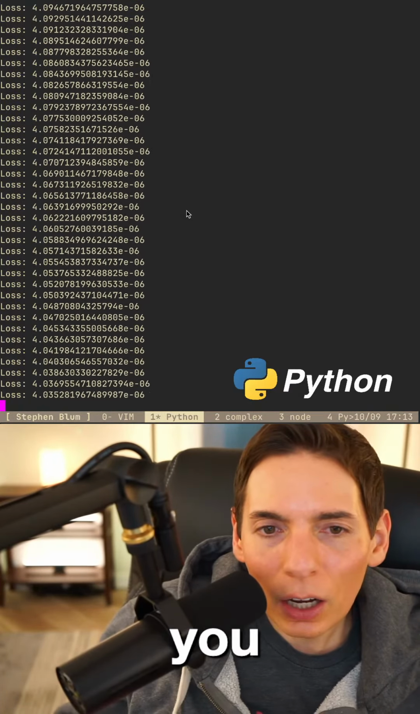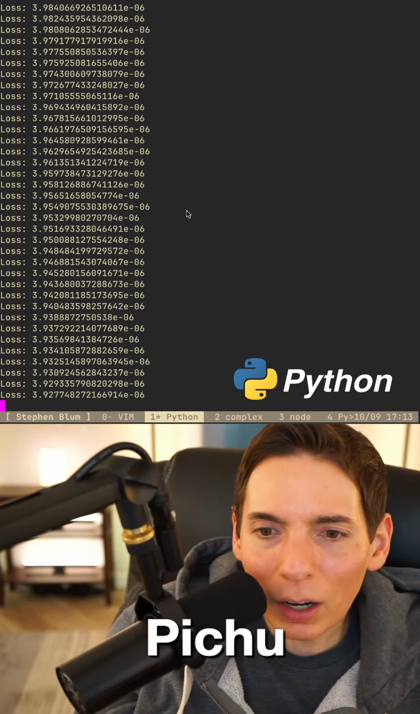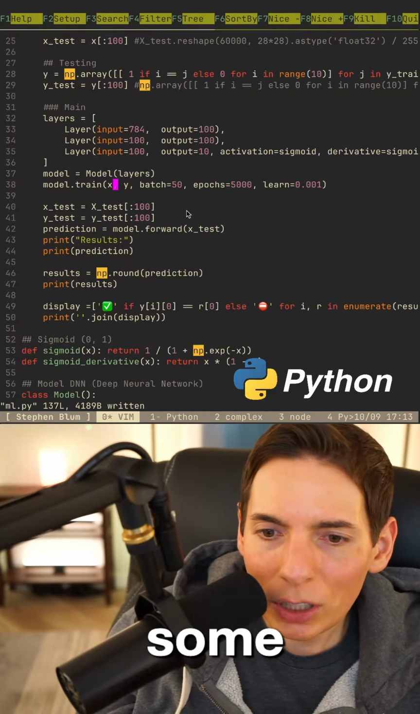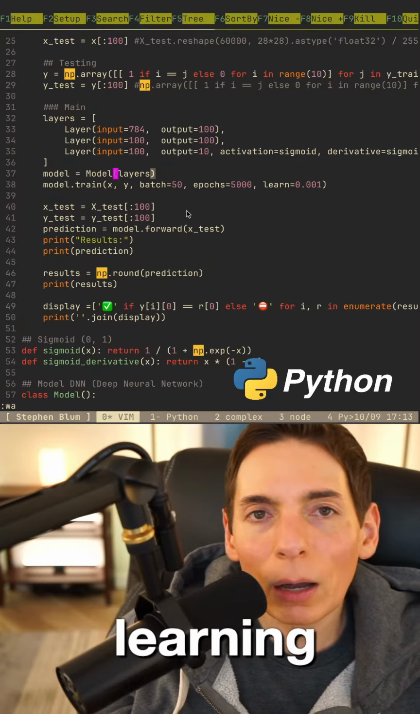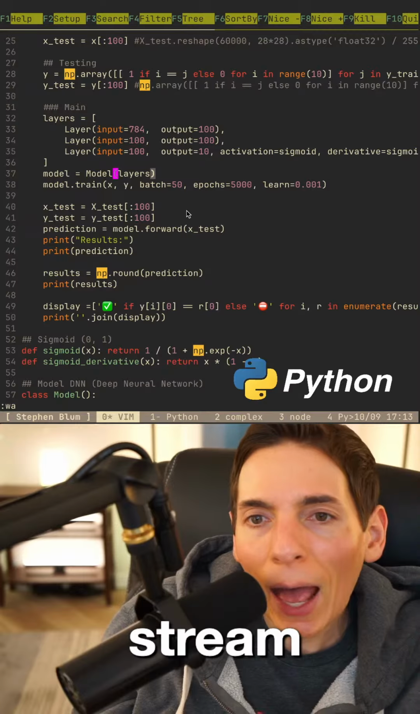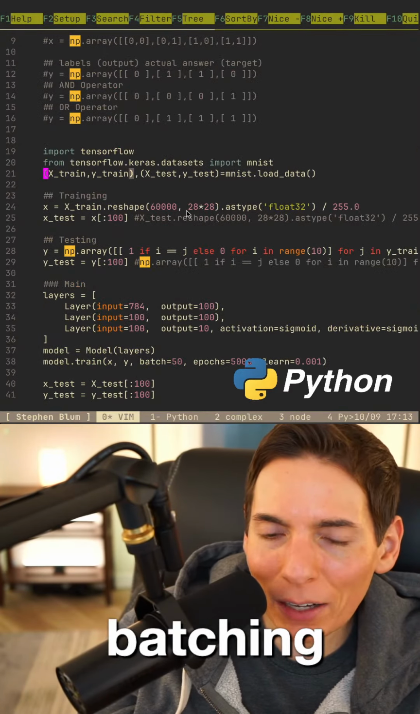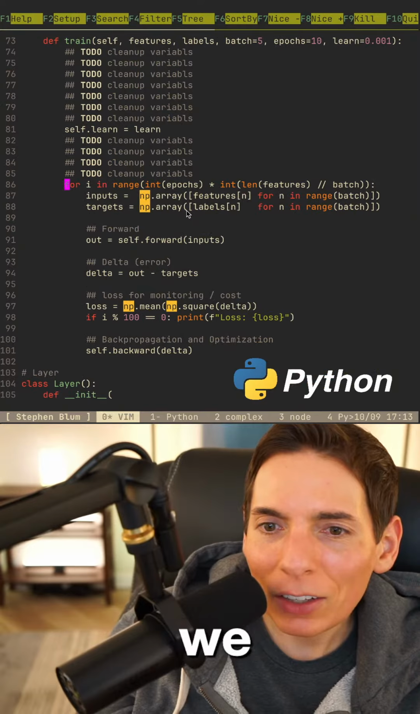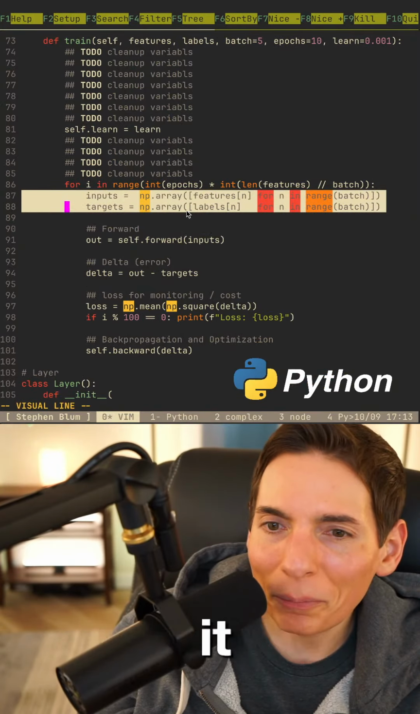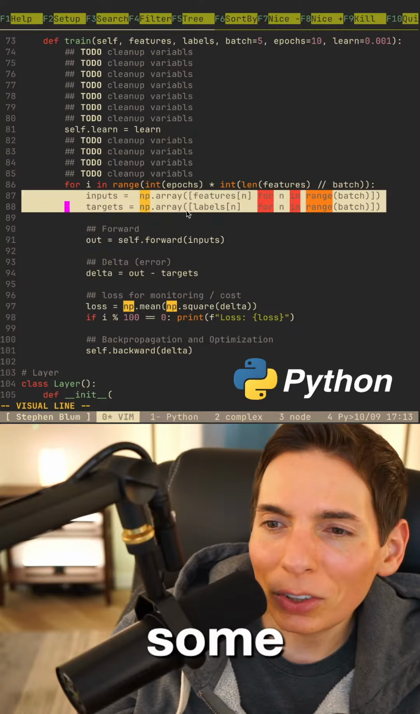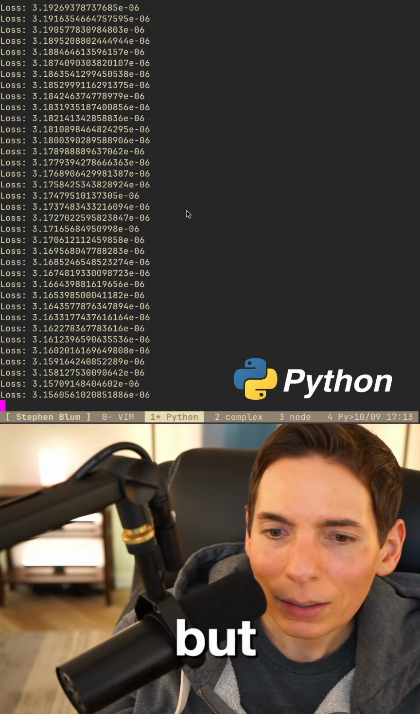Cockroach Pichu, how's it going? Hey, what's going on here? We just did some machine learning, our own deep learning neural network that we wrote from scratch live on stream, and we just added batching. We did it. It's not perfect batching. It's still random, so it's going to miss some inputs and some training data, but it's definitely working.